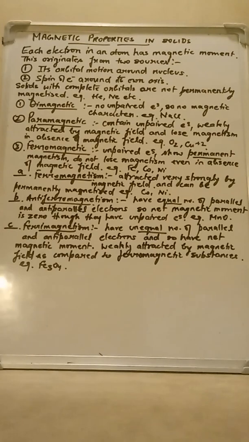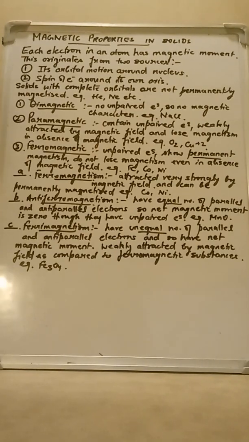So they have an equal number of parallel and anti-parallel electrons, so their net magnetic moment gets cancelled because of these equal numbers, and so their net magnetic moment is zero. However, they have unpaired electrons, but still you see their net magnetic moment is zero.